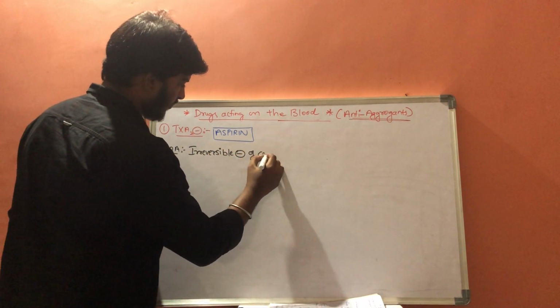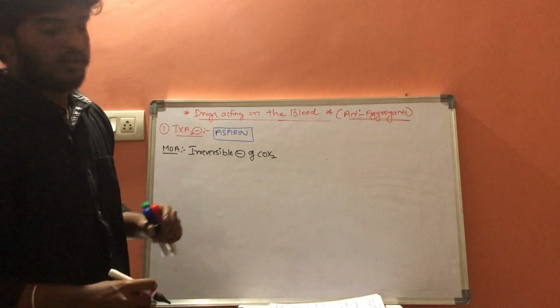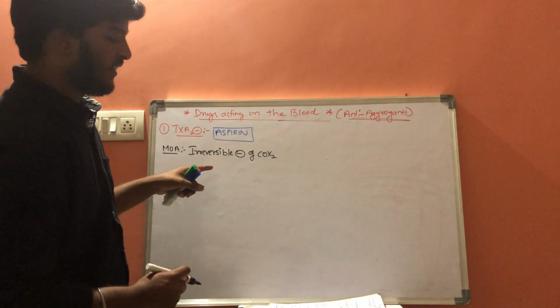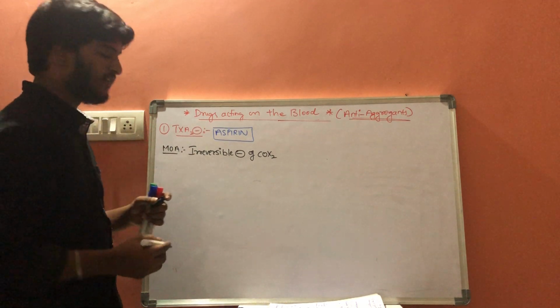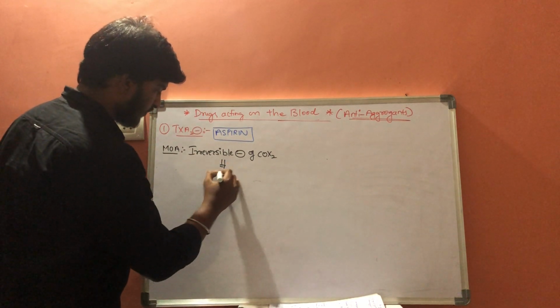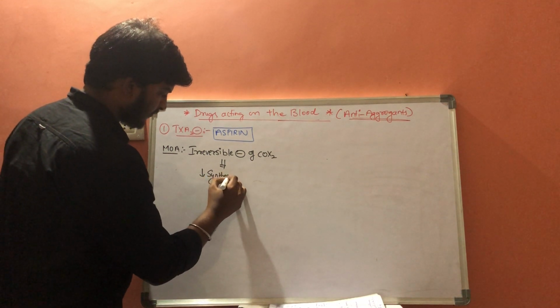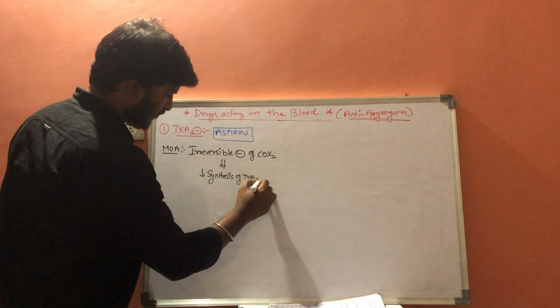It is an inhibitor of the COX-2 enzyme. It irreversibly inhibits the COX-2 enzyme. If there is inhibition of the COX-2 enzyme, then there will be a decrease in synthesis of thromboxane A2.